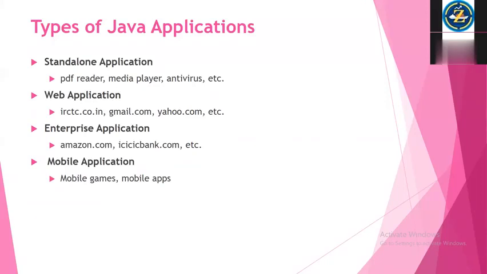So I hope you know the term enterprise, right? Enterprise means it's a business, okay? Business level or commerce, e-commerce kind of applications. So if you take Amazon, they are selling the products, right? So we can go and search the products and buy the product. Then sellers will send the product to our home, right? So that is one type of enterprise application.